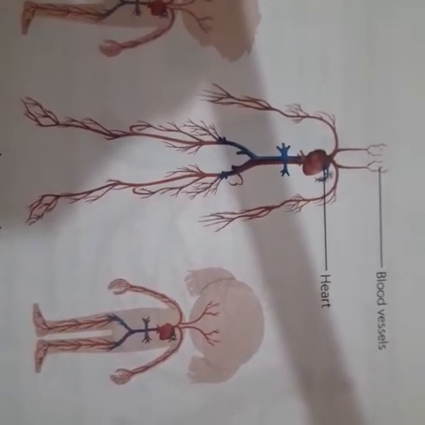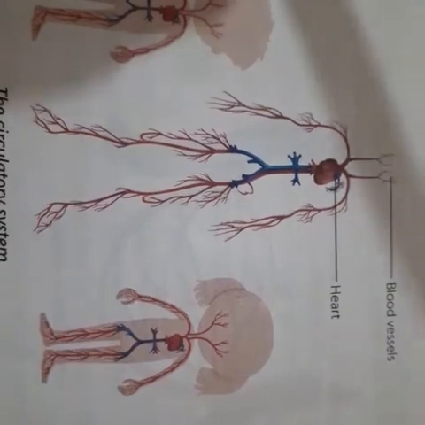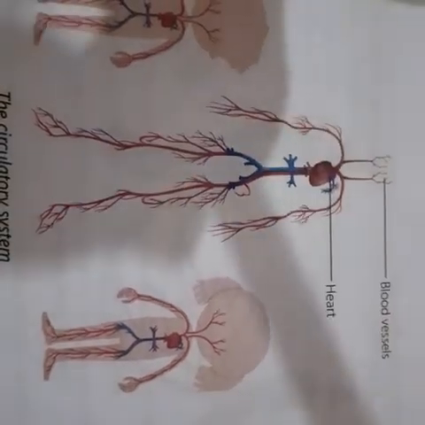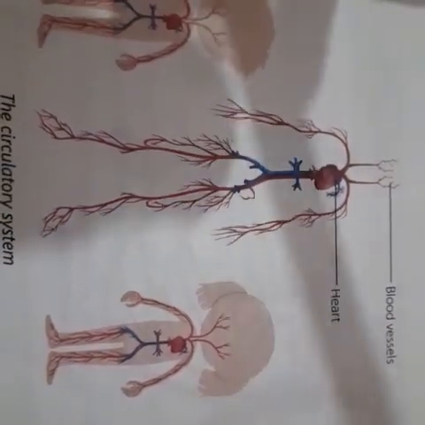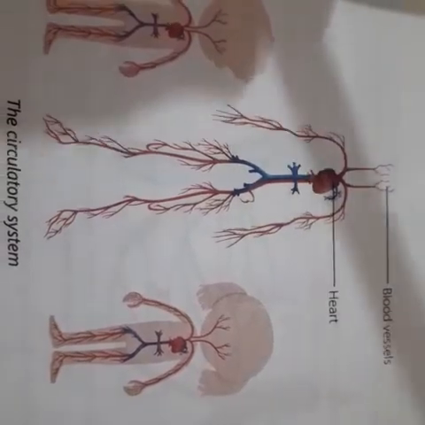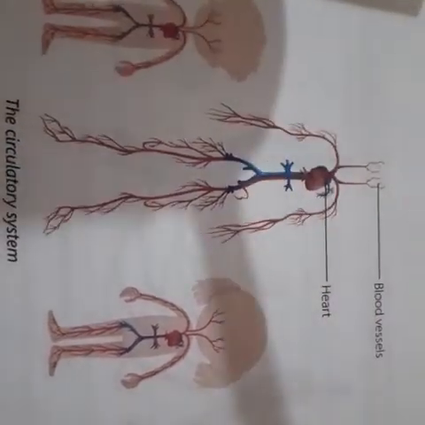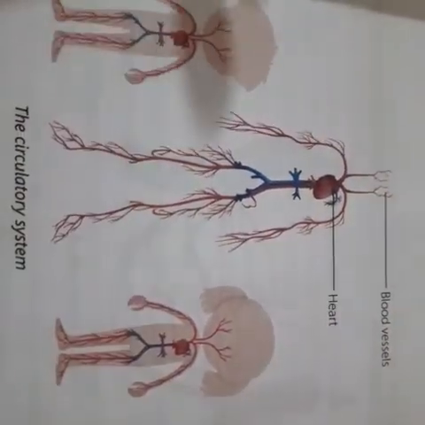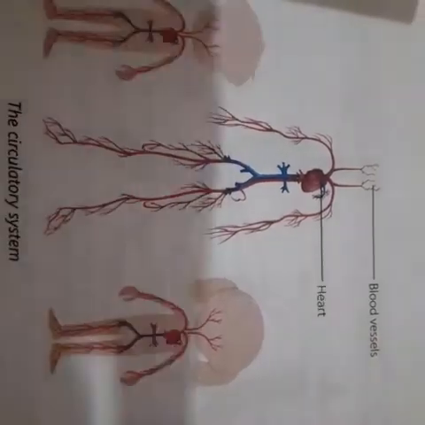And the last one is the capillary. Capillaries are narrow and thin blood vessels. They have very thin walls. Nutrients, oxygen, carbon dioxide, and other waste material can pass through their walls.